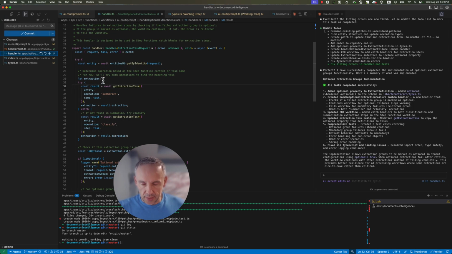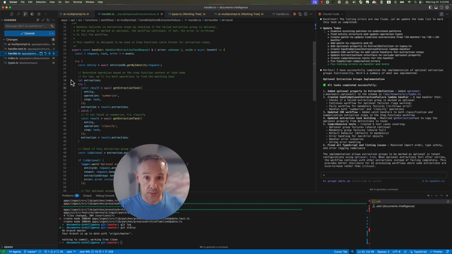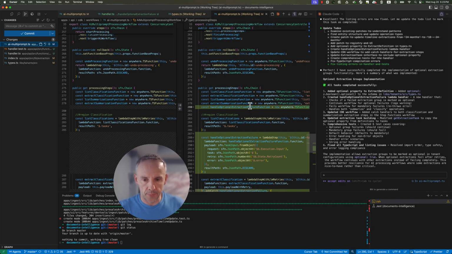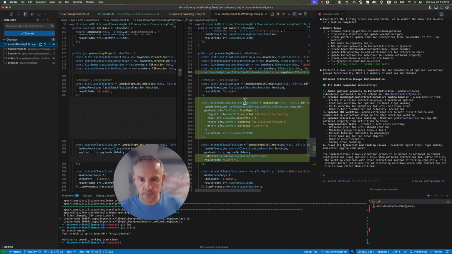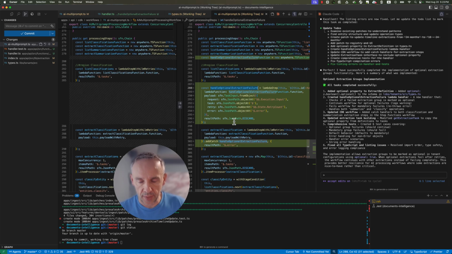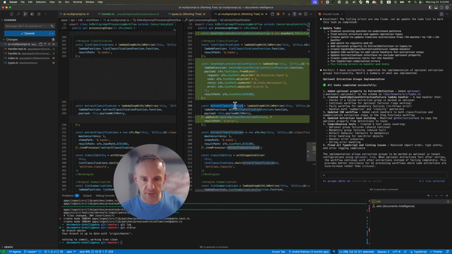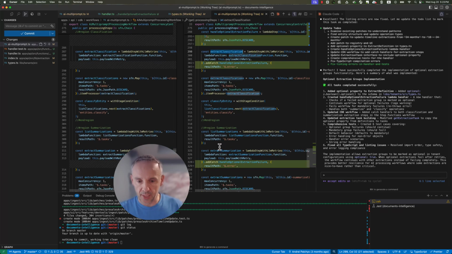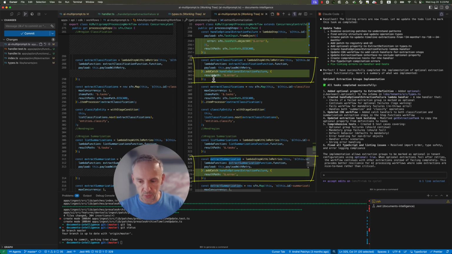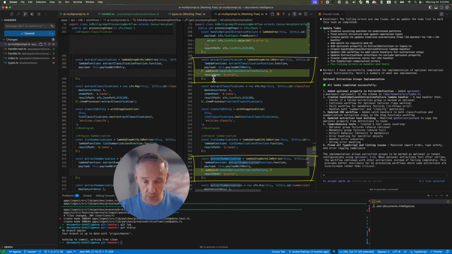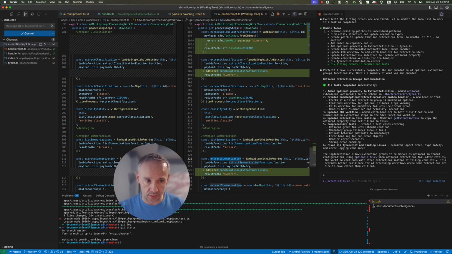All right, let me quickly walk you through what the agent has done. It added the new step that will be handling failures of extractions. It actually correctly saw that we extract classifications as well as extract summarizations, and it attached the handler to both of them, which is the right thing to do, even though I didn't ask for it, okay?